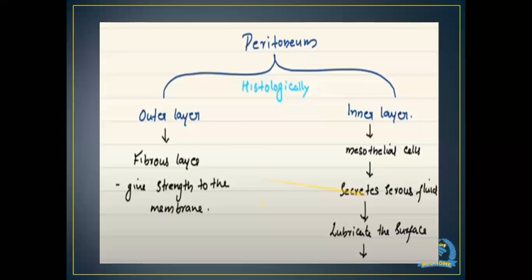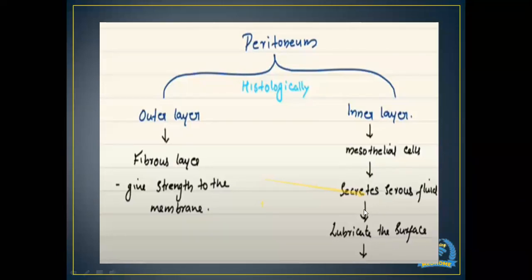It was histologically divided into two layers, the outer layer and the inner layer. The outer layer was also known as the fibrous layer. What is the function of this outer layer of the peritoneum? Its function was to give strength to the membrane. The inner layer of the peritoneum was also known as mesothelial cells, and it secretes serous fluid.